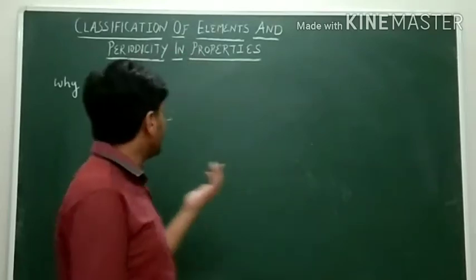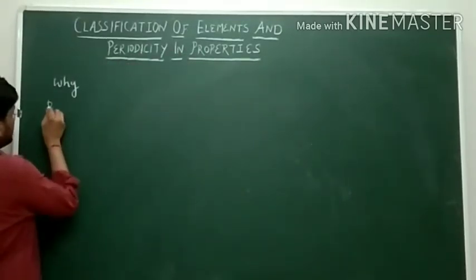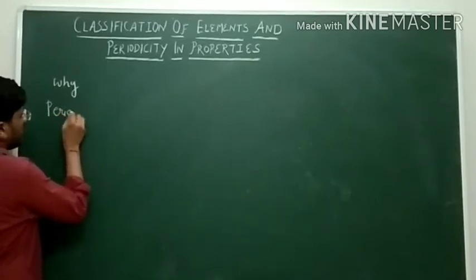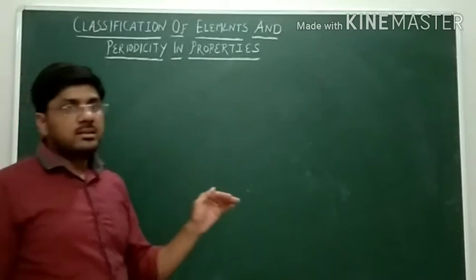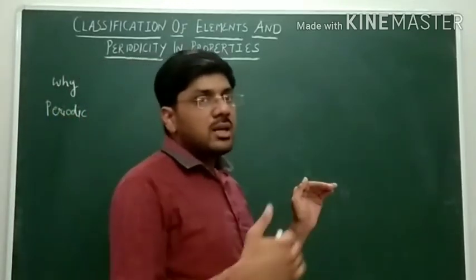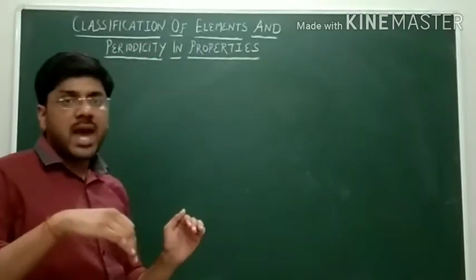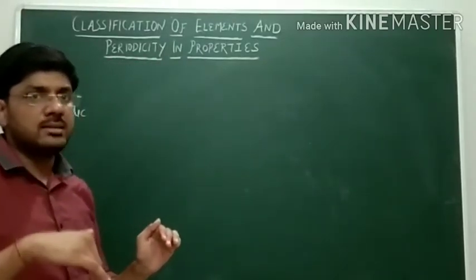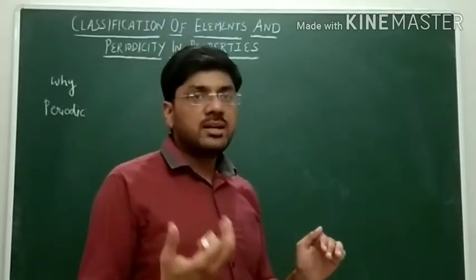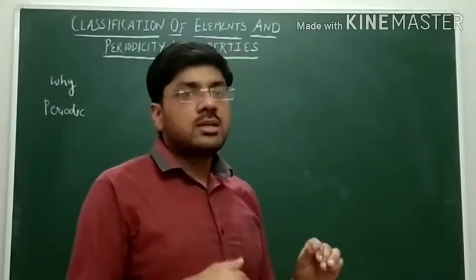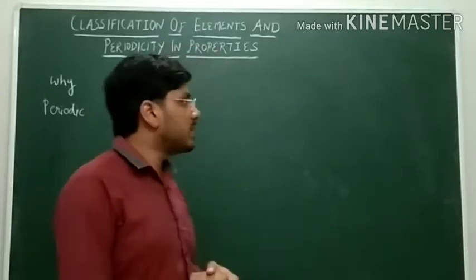Now the question comes, what is the periodic table? The periodic table is the table in which we classify the elements according to their properties. We can arrange them in a particular manner, so we study the elements having similar properties. They are repeated after a regular interval. So it becomes easy for us to study the elements in a systematic way through the periodic table.